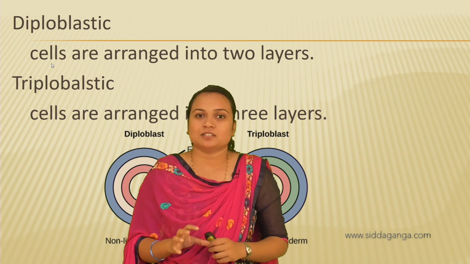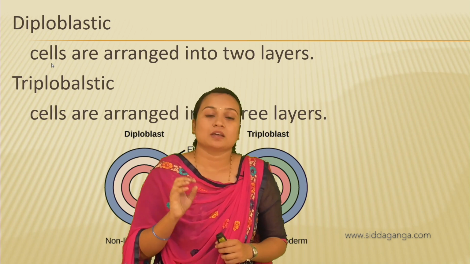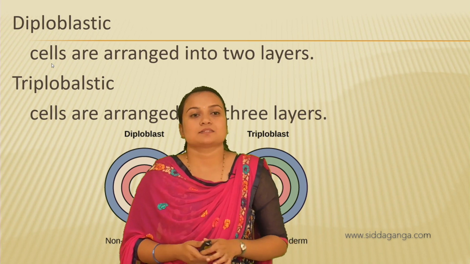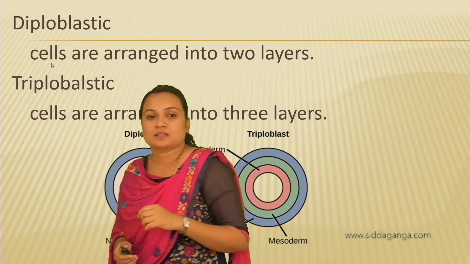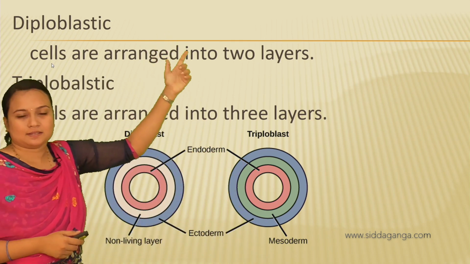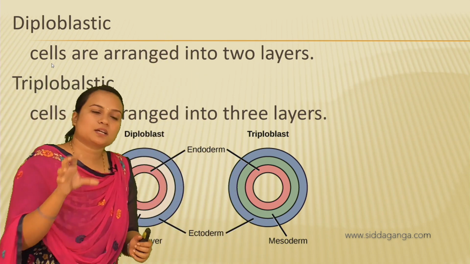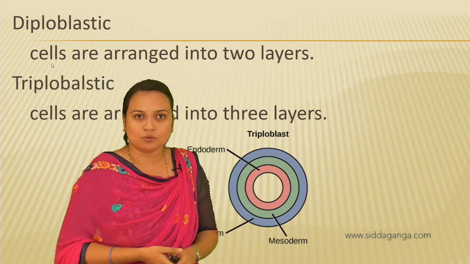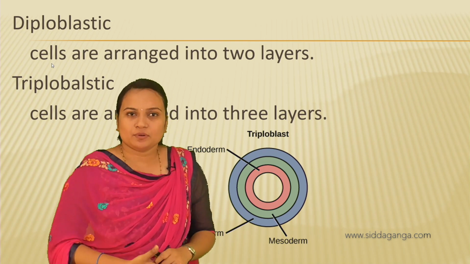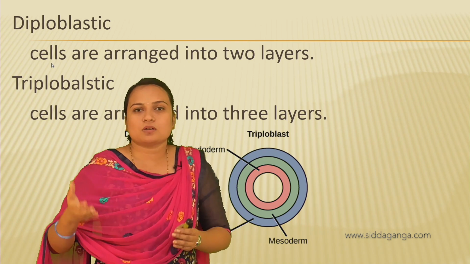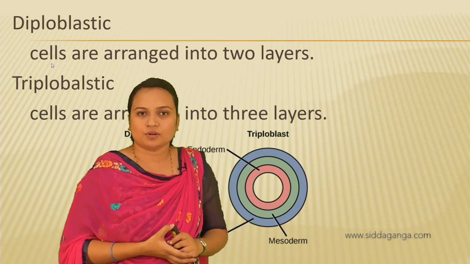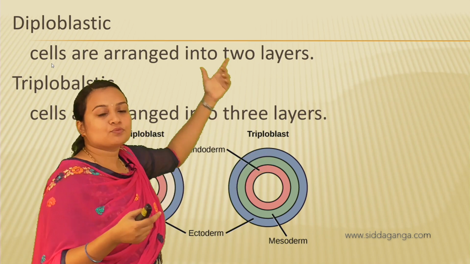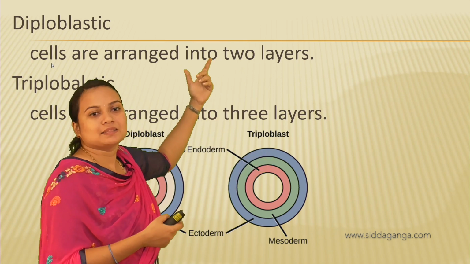Okay, so if the organism is having 2 layers, then it is called diploblastic. Cells are arranged into 2 layers. Okay? So here the zygote is a single cell. To develop further, the cell will divide in the zygote, right, and it will form an embryo. So that is the development of embryo, right? While this development, the cells which are divided, if they are arranged into 2 layers, then they are called diploblastic.